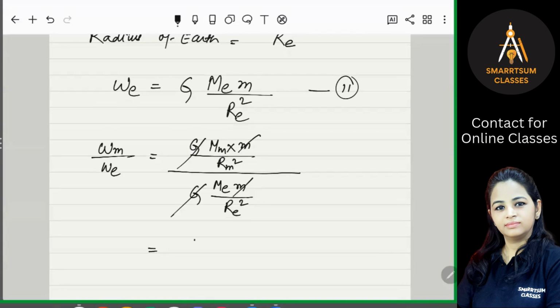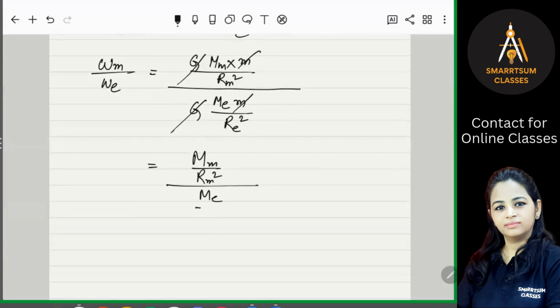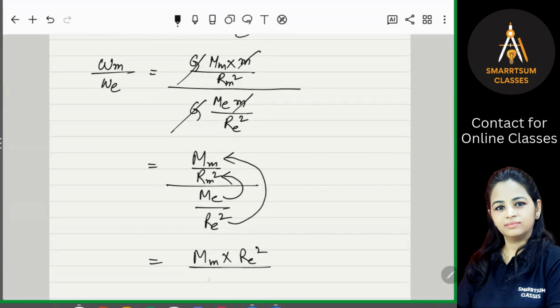So what are you getting now? Mm upon Rm square, divided by Me upon Re square. So this is a fraction upon fraction form. Whenever you have a fraction upon fraction form, this will go and multiply here, and this will be multiplied here. So what you will get? Mm into Re square upon Me into Rm square.